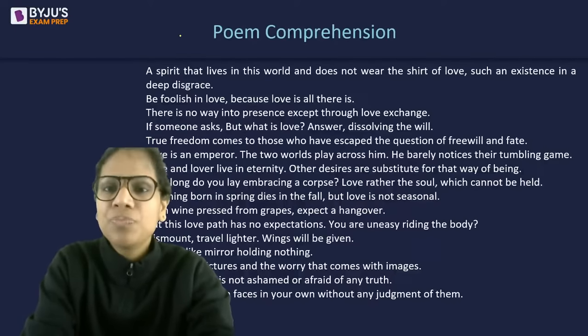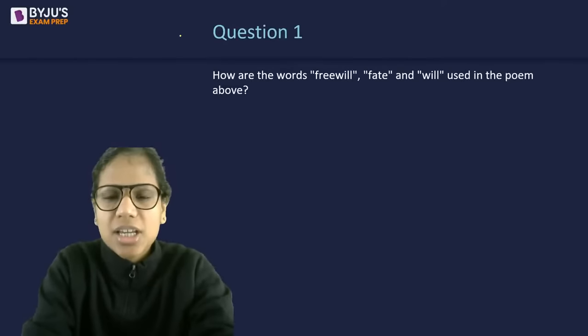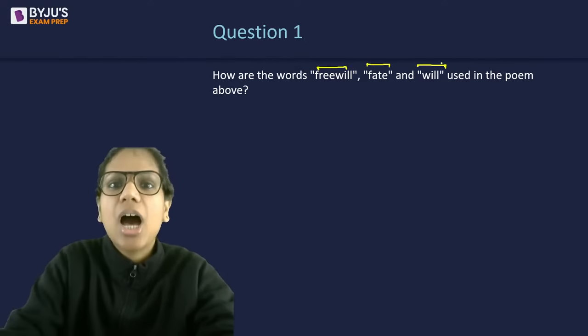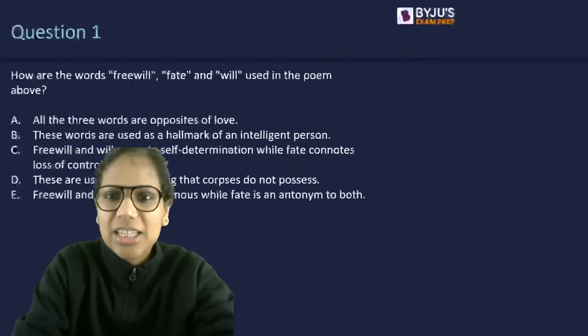I think that was 2018. Now there are two questions that follow this, and they are not questions on the essence of the poem as such. They are specific questions. One asks you something about free will, fate, and will, how they have been used in the poem above. And then there's another question about the interpretation of one particular sentence: lovers have some secrets that they keep. So keeping this in mind, you now know which words and sentences to focus on, but also focus on an understanding of the poem. It's not difficult.